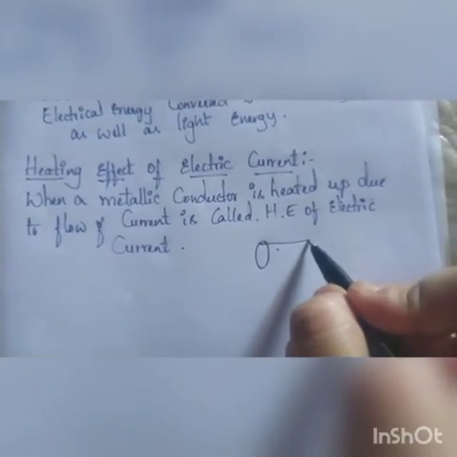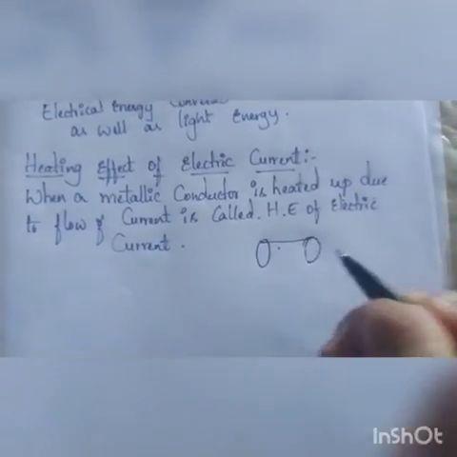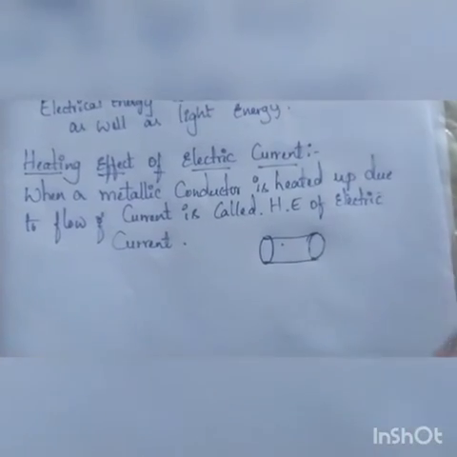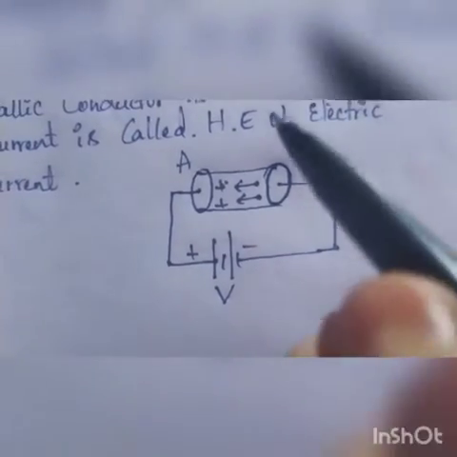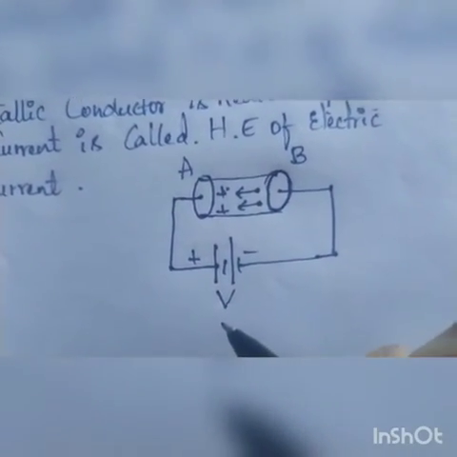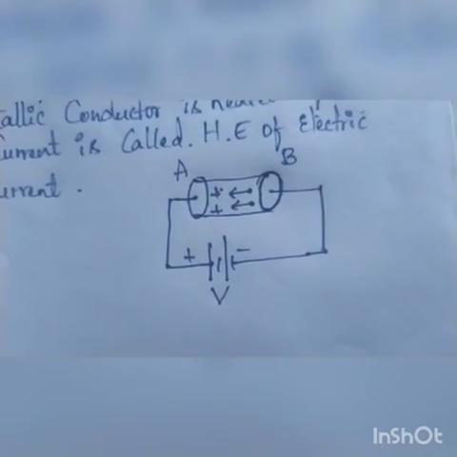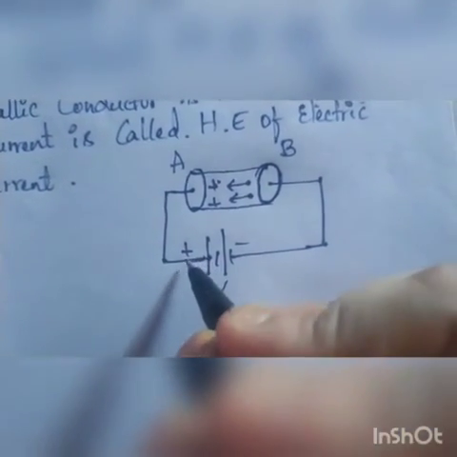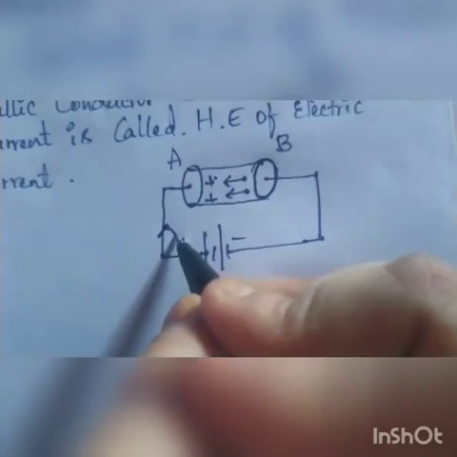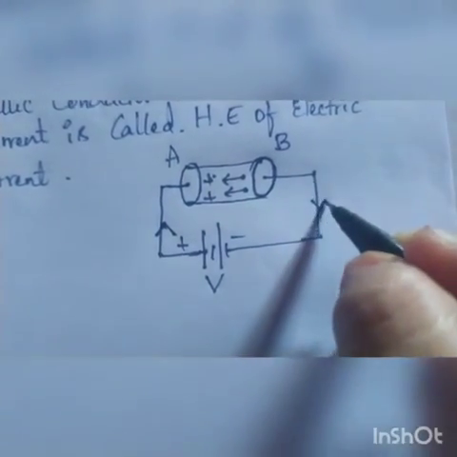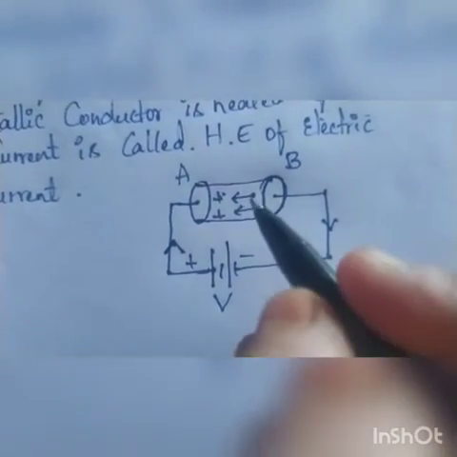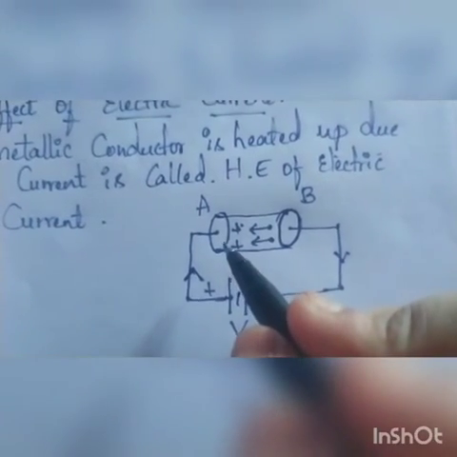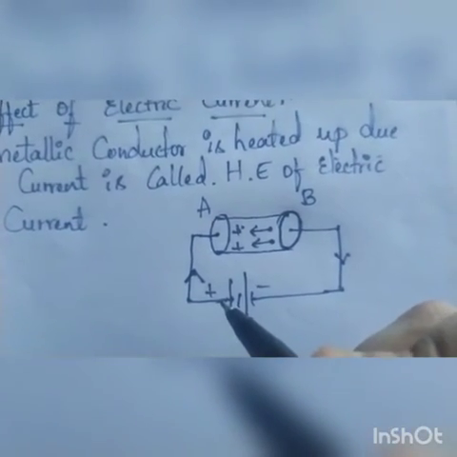When a potential difference V is applied to this conductor, current flows. We say the direction of current is from positive to negative, but actually the electrons move opposite to the direction of current.